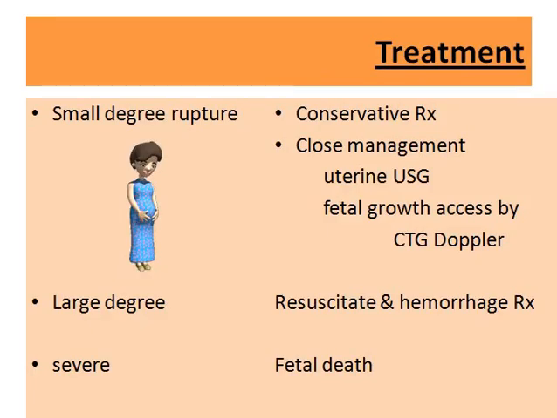Now, treatment of such a condition is that if the mother presents with a small degree of rupture or a small amount of bleeding, we need to manage such a patient conservatively, and we need to observe by uterine ultrasound, and we need to see fetal growth by CTG. CTG is cardiotocograph. Doppler is used to see the patency of the vessels that are supplying the baby. If there is a large degree of bleeding, then we need to resuscitate the patient by hemorrhagic protocol,